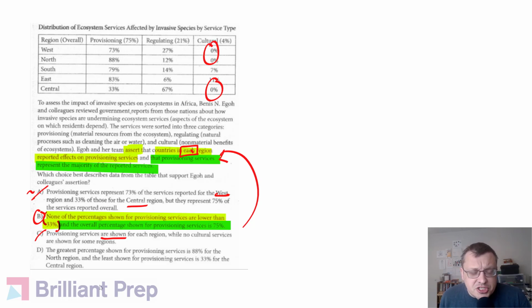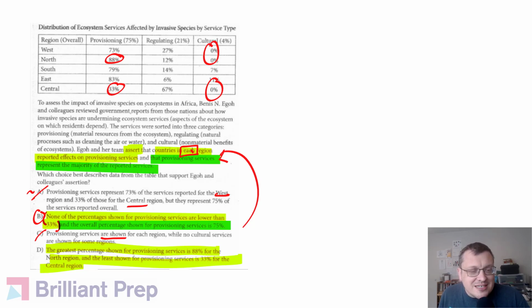The greatest percentage shown for provisioning services is 88% for the North region, true, and the least is 33% for the Central. So true, and this does give us some sense of the first part. I think this goes pretty well with the yellow, right? The greatest percentage is 88, the lowest is 33, which means there are none that are 0, essentially, so all of these regions are affected. So that's pretty good, but it doesn't get the second part, right?